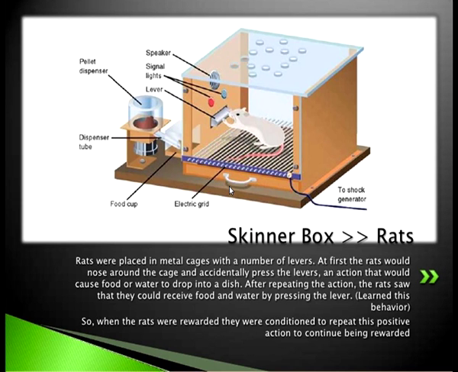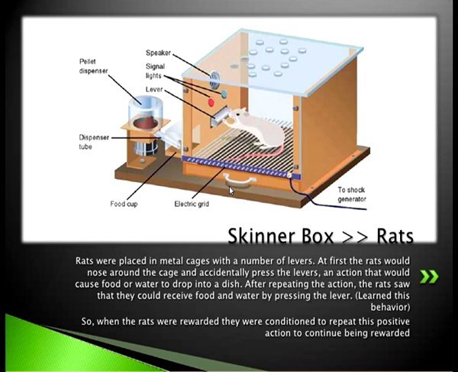So, in this case, as we can see, the Skinner box or the operant box as it is called, there is a rat, and by pressing the right lever, the rat will be delivered a food pellet or the rat will get an electric shock. So, rats were placed in these metal cages with a number of levers.